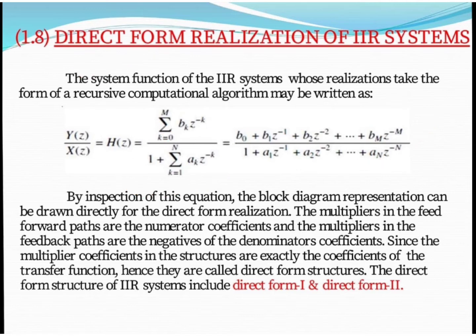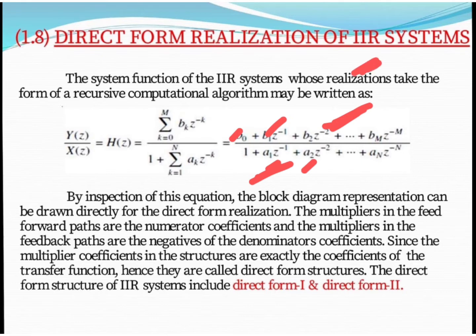Now there is some simplicity given with the help of the block diagram, the basic building blocks. As you can see, b0, b1, a1, a2, all these are multipliers, but they have different meanings. If it is present in the numerator, then obviously this is a multiplier in the feed forward path, and if it is present in the denominator, that means it is a multiplier in the feedback path.